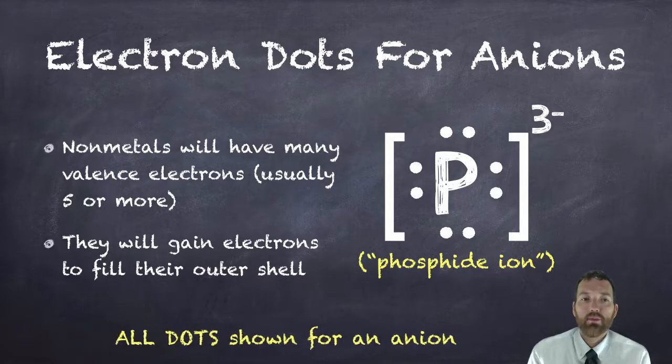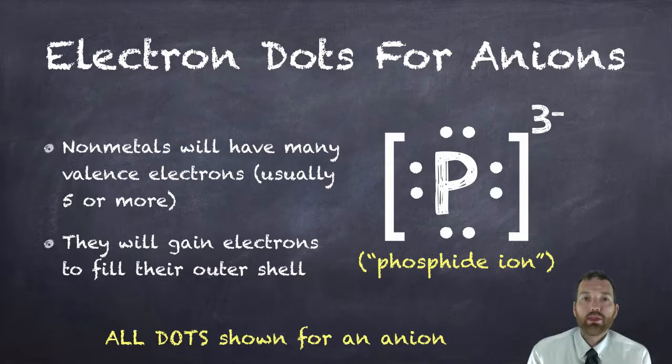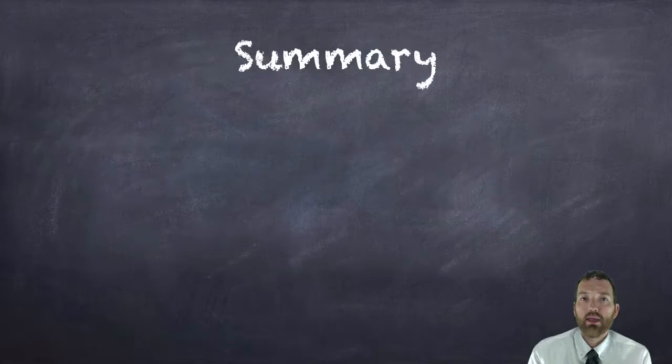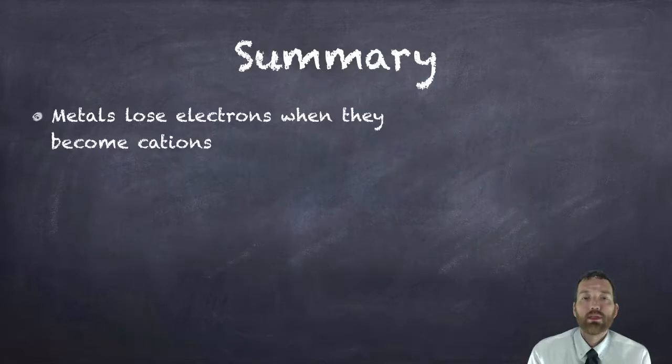You get the idea. And of course, you need to show all the dots for an anion because they're going to gain however many dots they need to have a complete octet, which is 8 in the outer shell. So you need to draw the element symbol, 8 dots, and give it the appropriate charge for however many dots it gained. So let's summarize what we've learned here in this video.